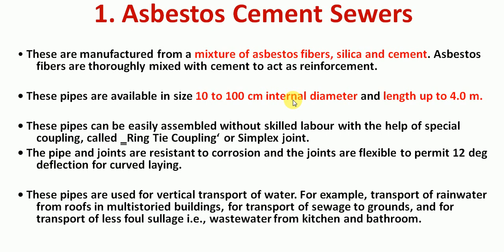Okay, so these pipes are used for vertical transport of water, for example transport of rainwater from roofs in multi-storied buildings, for transport of sewage to grounds, and for transport of less foul sewage, that is wastewater from kitchens and bathrooms. Okay, so these are specific uses of this asbestos sewer. Like I told you, based on our usage requirement, the velocity and the quantity and the type of the wastewater the pipe carries, we have to select the material accordingly. Okay, so these are some of the specific uses of these asbestos cement sewers.